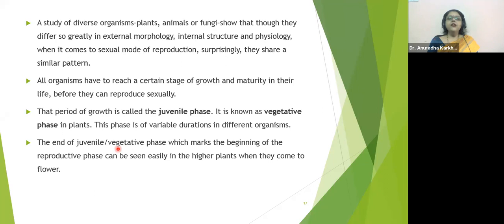Whenever it comes to sexual reproduction, the one common fact is the formation of gametes, fusion of gametes, and formation of zygote, a common process that is seen in all the diversified organisms, may it be plants, animals, or fungi.